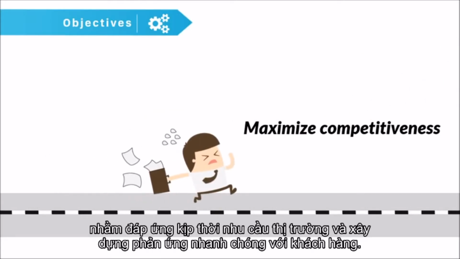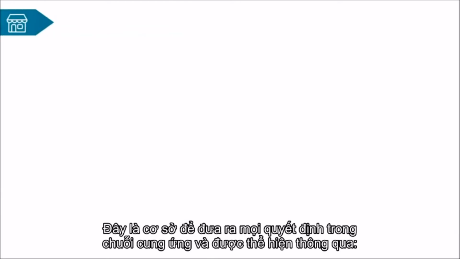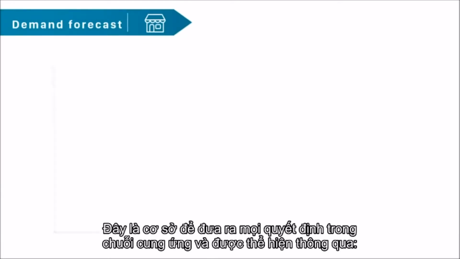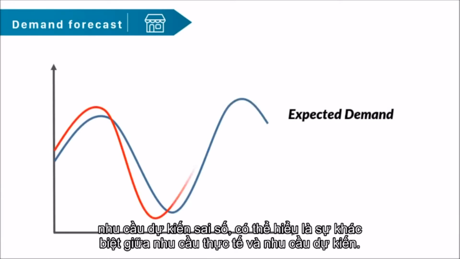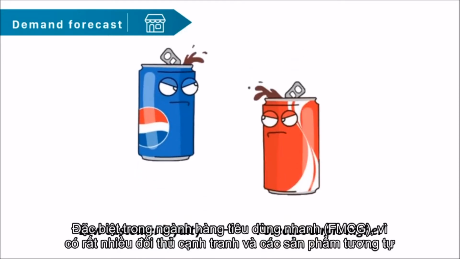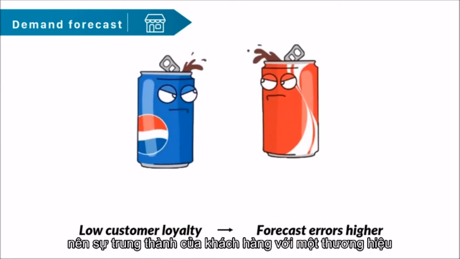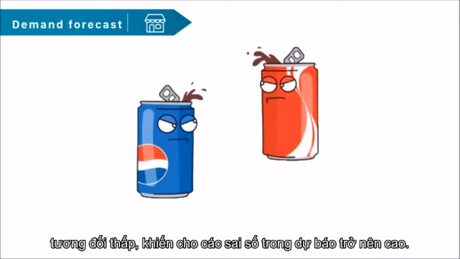healthy customer supplier responsiveness. To achieve those objectives, we begin with demand forecasting, which is the basis to make any decision in supply chain, and is illustrated by expected demand and forecast error, which is the difference between actual and expected demand. Especially in FMCG industry, there are many competitors and substitutes in the market, leading to low customer loyalty to a specific brand, making forecast errors higher.